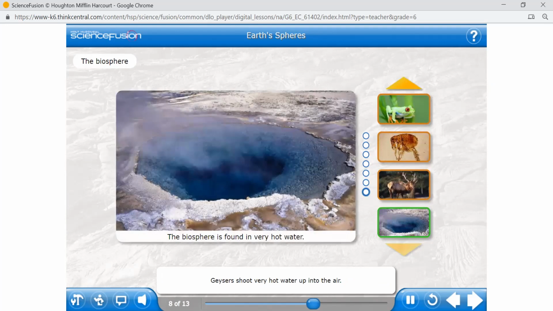Geysers shoot very hot water up into the air. It would seem impossible that anything could live in water so hot. But the biosphere is here too. Some bacteria are adapted to withstand these extreme temperatures. Some kinds of organisms exist in extreme conditions. They can even exist in very, very salty water.